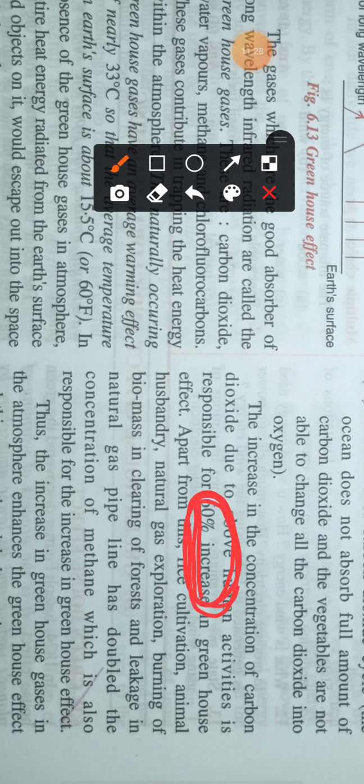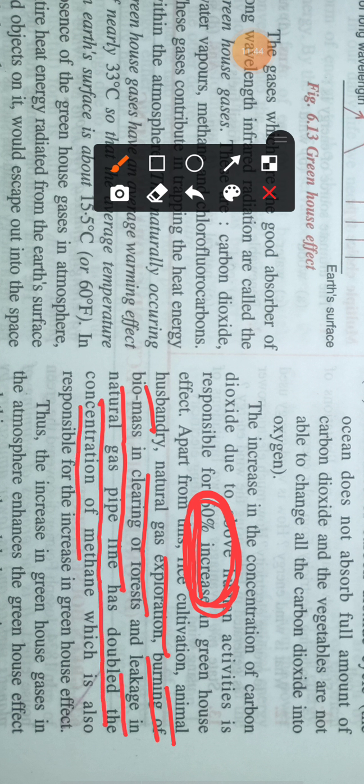And there are some more reasons also. The reasons are rice cultivation by humans, animal husbandry, natural gas exploitation, burning of biomass in clearing forests, and leakage in natural gas pipelines, which has doubled the concentration of methane, another kind of greenhouse gas. This is also responsible for the increase in the greenhouse effect.